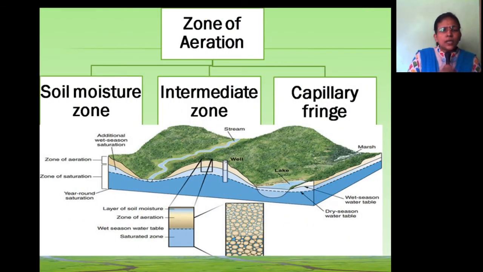Now we will see that the zone of aeration is also classified into three parts: soil moisture zone, intermediate zone, and capillary fringe. See in this figure, this is the zone of aeration, and it is divided into three parts: the soil moisture zone, then the intermediate zone, and above the water table where capillaries are present, that zone is called the capillary fringe.